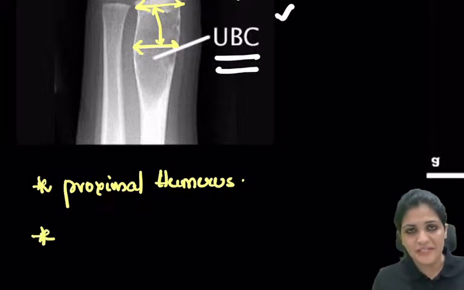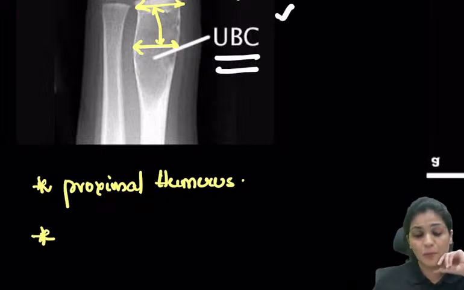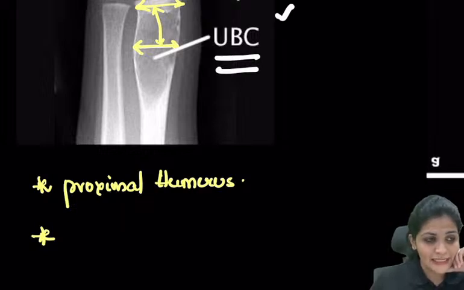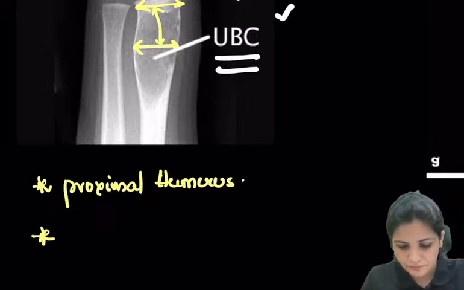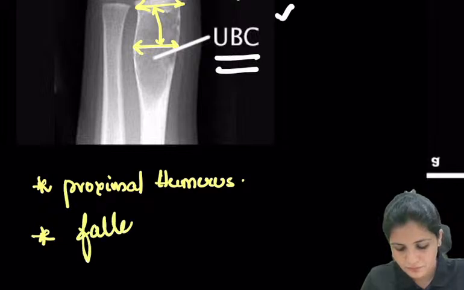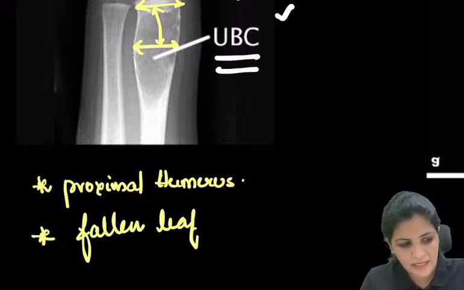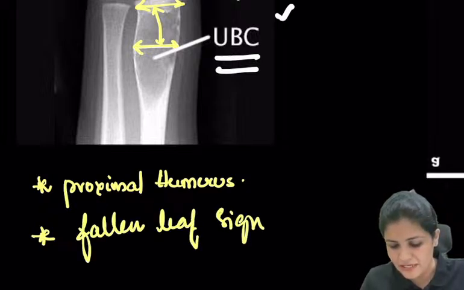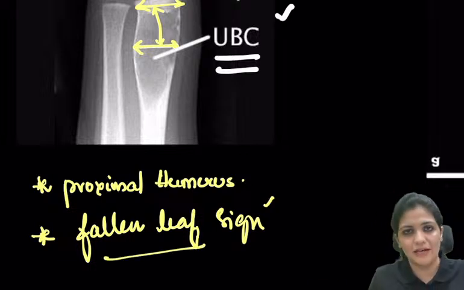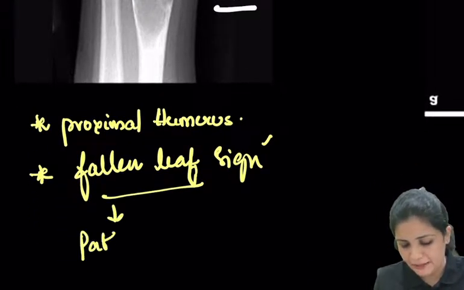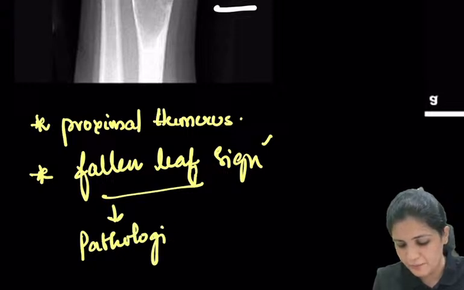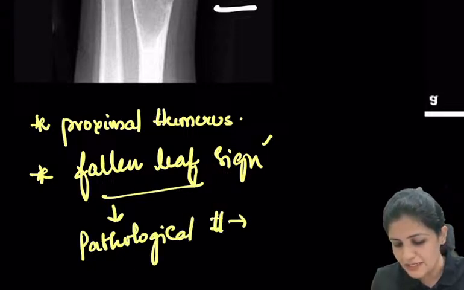And what is the important sign which you have to remember in case of simple bone cyst? What is the sign? The X-ray finding. It is your, yes, the fallen leaf sign. So the fallen leaf sign is usually seen in a pathological fracture of the simple bone cyst.